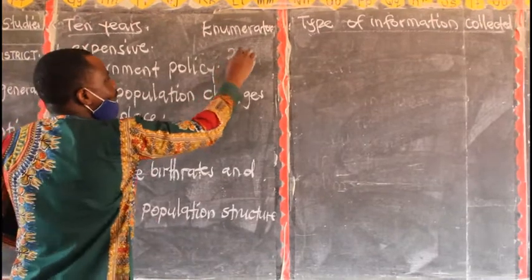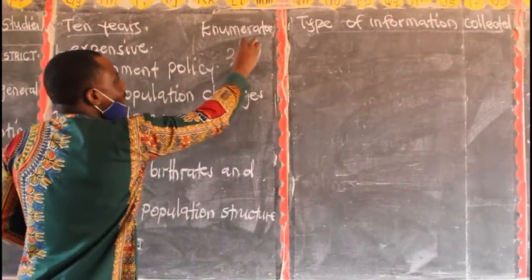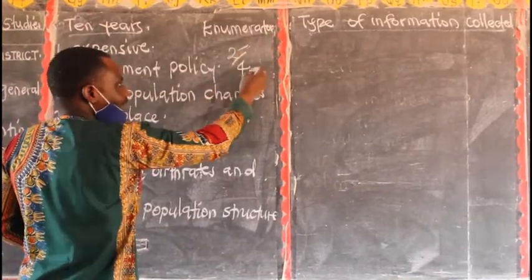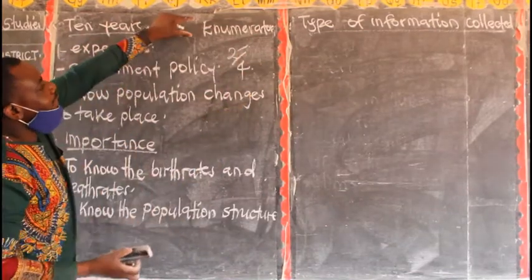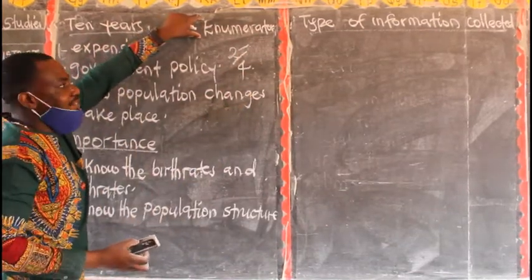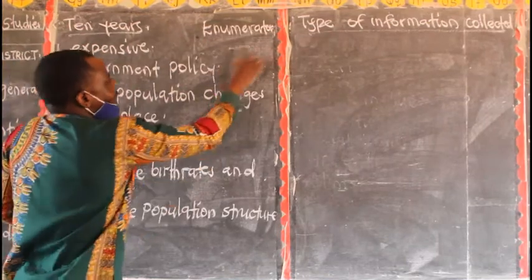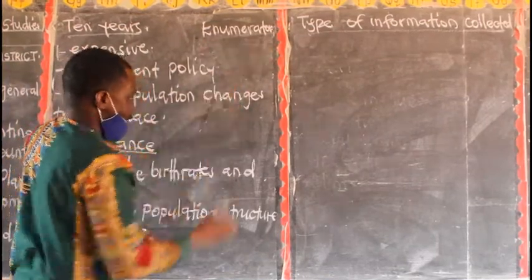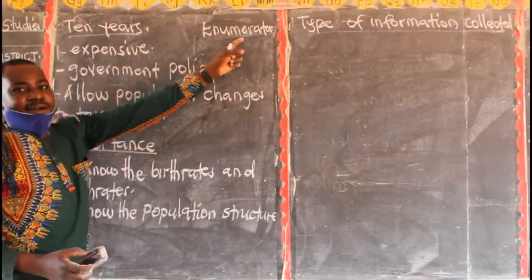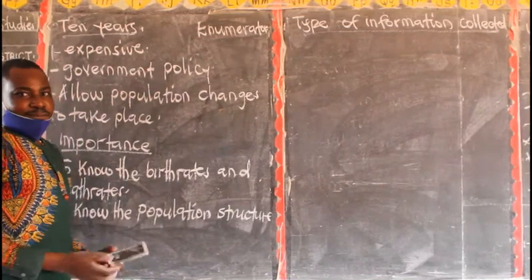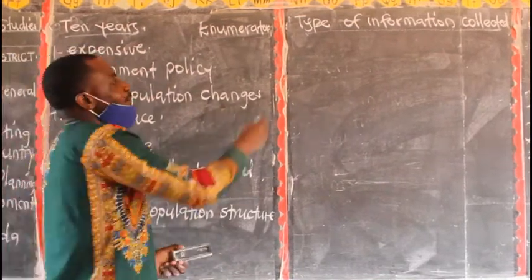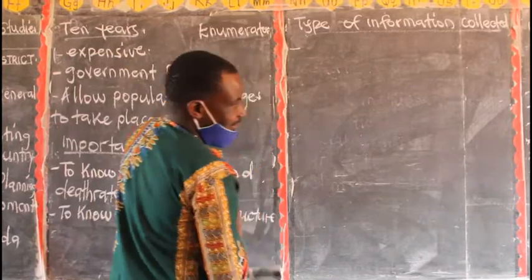Like you can have 1 out of 4. This is a numerator. Then this is a denominator. But this one, the word is enumerators, not numerators. So I don't want it to be confusing. So enumerators, these are people who count others during population census. Now, which type of information is collected?